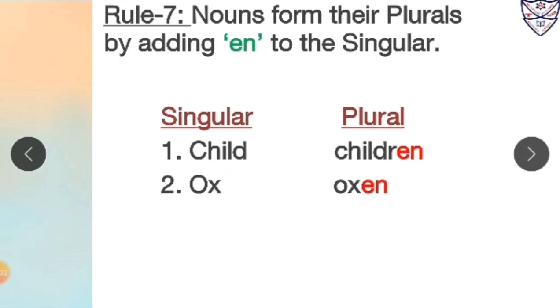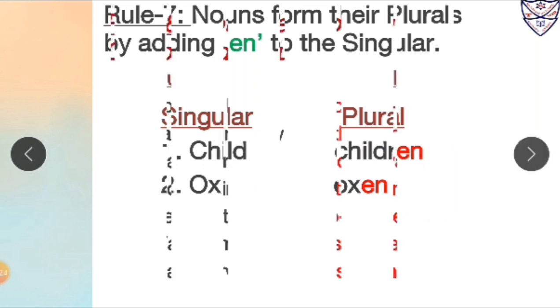Rule number 7. Nouns form their plurals by adding en to the singular. Number 1. Child is in singular form. Its plural form will be children. Number 2. Ox is in singular form. Its plural form will be oxen. So over here nouns form their plurals by adding en to the singular.